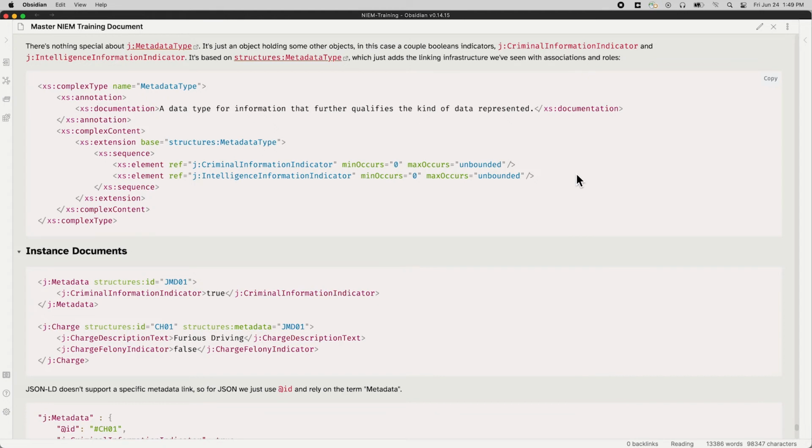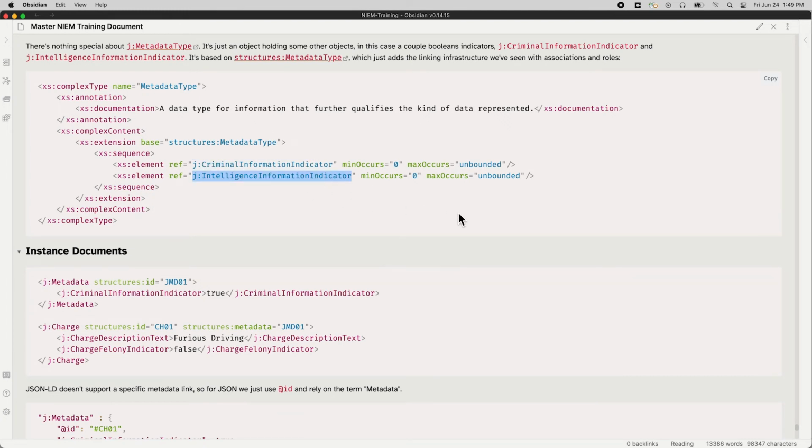because you can't point a metadata block at a metadata block, then it would be a metadata, and we're not going to go down that road. So metadata blocks can have IDs, and then other objects can point to those metadata blocks. Here's the criminal information indicator that we're going to use. There's an intelligence information indicator as well.